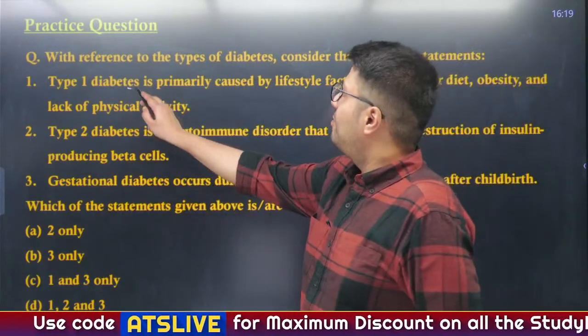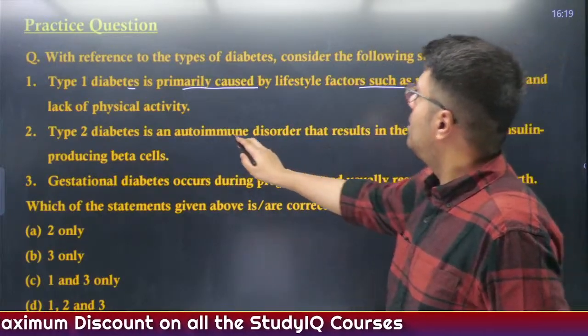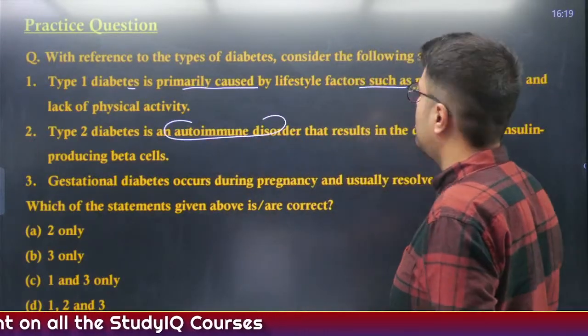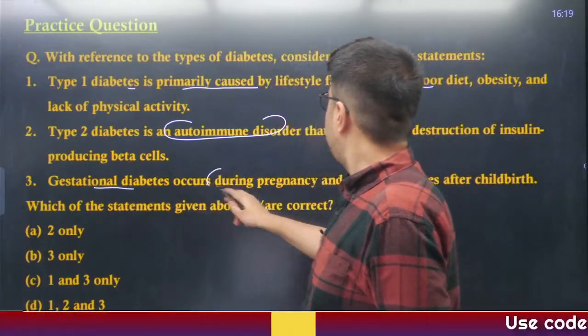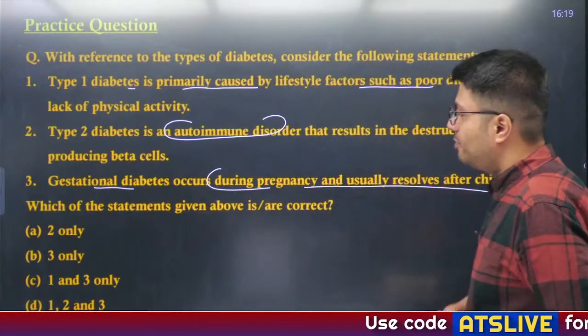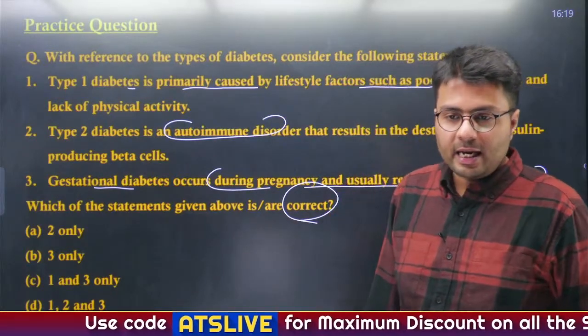Well, type 5 diabetes is primarily caused by lifestyle factors. Type 2 diabetes is an autoimmune disorder that results in destruction of insulin producing beta cells. Gestational diabetes occurs during pregnancy and usually resolves after childbirth. We have to understand or highlight which of the following is correct.